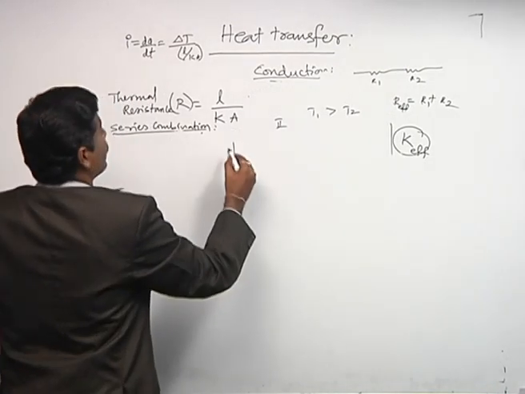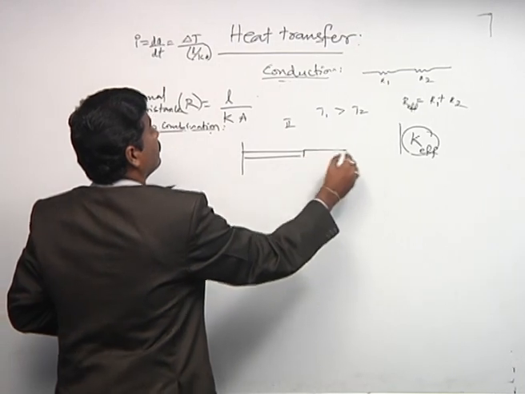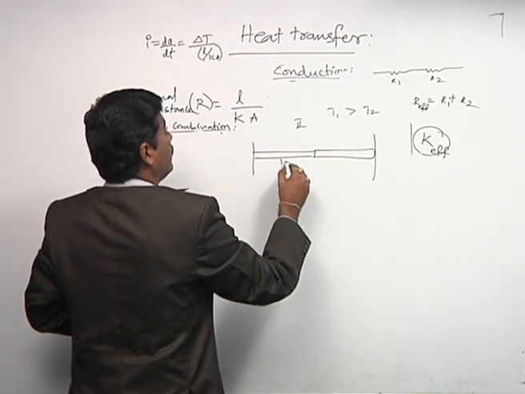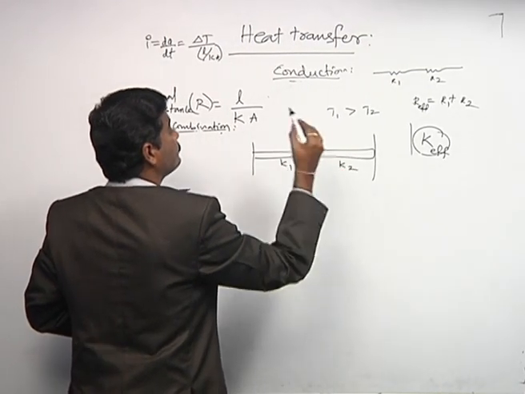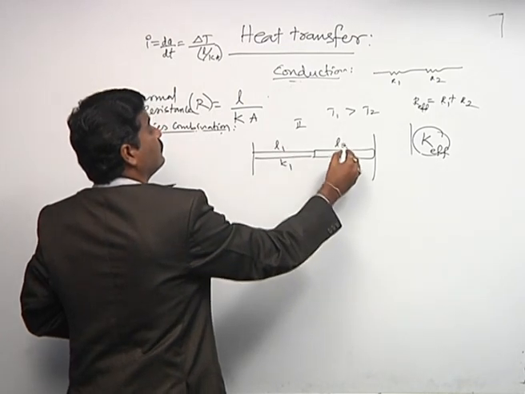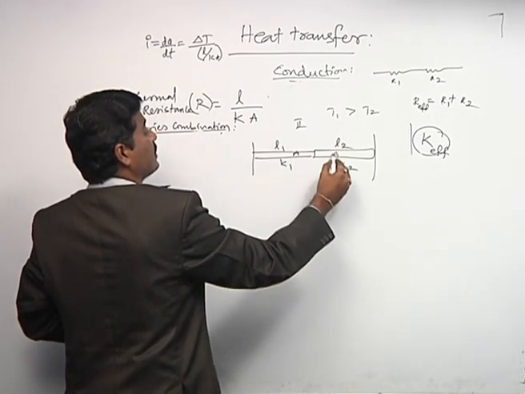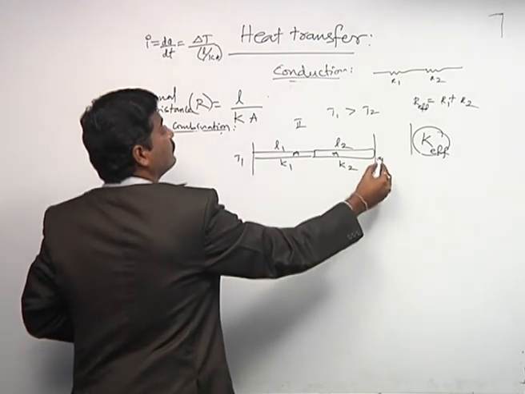Here, this is the metal rod and this is another metal rod. Here K1 and K2. This is L1 and L2. The areas of the cross sections are the same. This is T1 and T2.